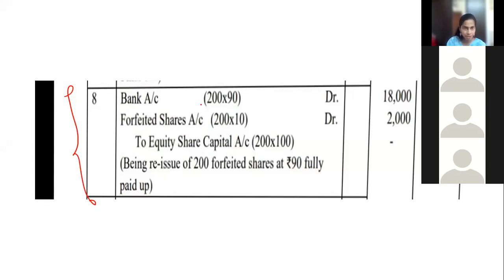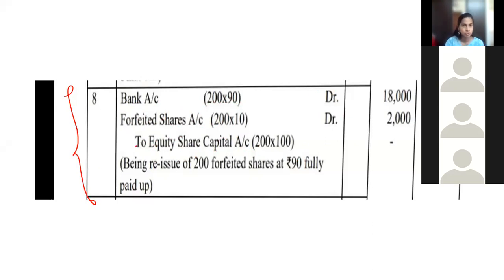Bank account debtor. Calculation I will tell, do not write. Bank account debtor, forfeited shares account debtor to equity share capital account. Write this entry. I will give 1 minute.